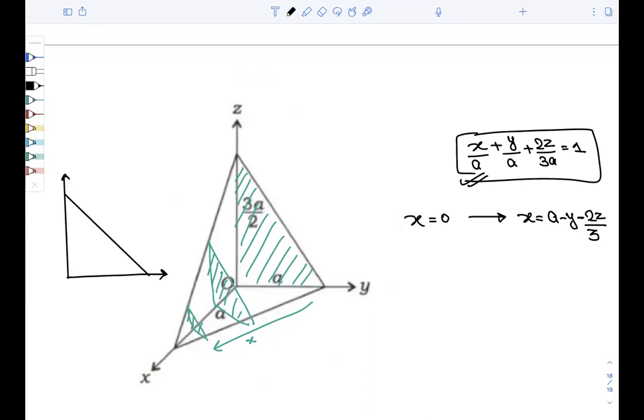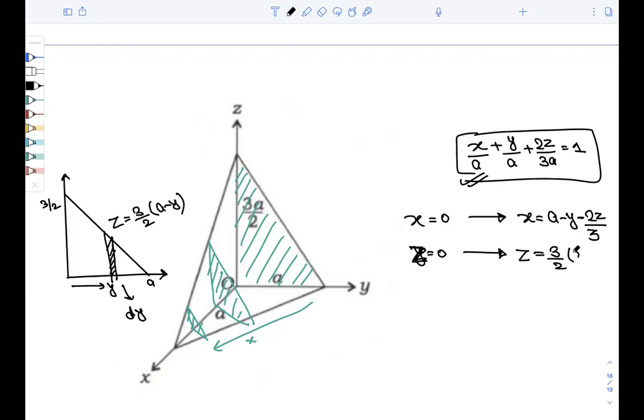Okay, now let's come to the yz plane. On the yz plane, at a given y, this will be dy, and what will be z? z is equal to 3/2 (a minus y). This is a, this is 3/2, from the intercept form we can write. So from here z is moving from 0 to 3/2 (a minus y), and y is going from 0 to y equals a. Understand this concept, right?